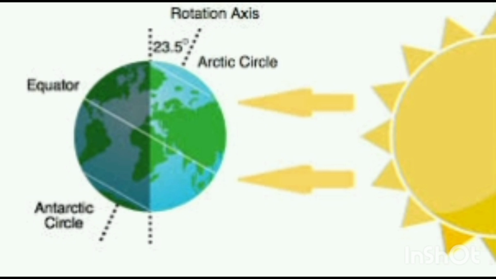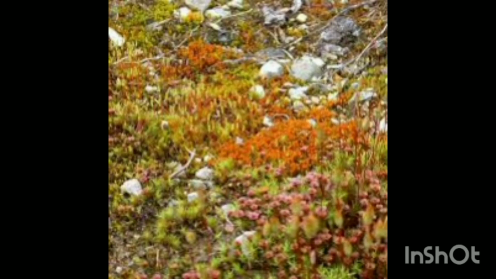So for 6 months it is freezing cold, so cold that an entire ocean, the Arctic Ocean, remains frozen throughout the year, so cold that the soil becomes frozen like hard rock, and roots of trees can't penetrate it, so trees just can't grow in this region. When the sun appears for the 6 months, the snow melts, and part of the soil melts, and some plants like moss and lichens and some flowering plants will grow in this region. And this is all about the earth movements and seasons.